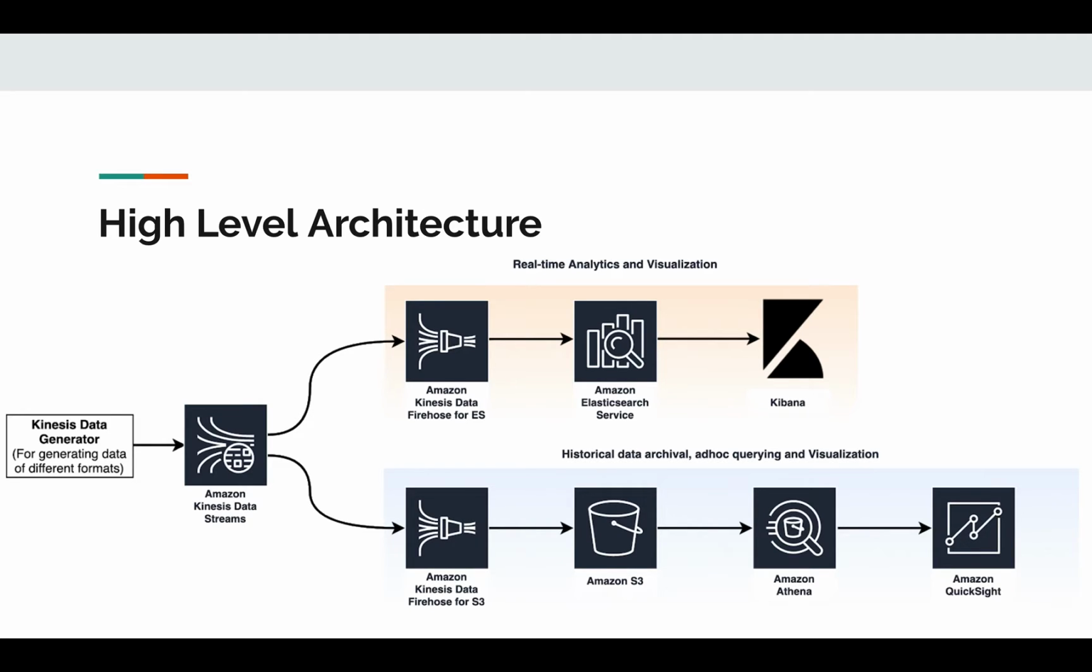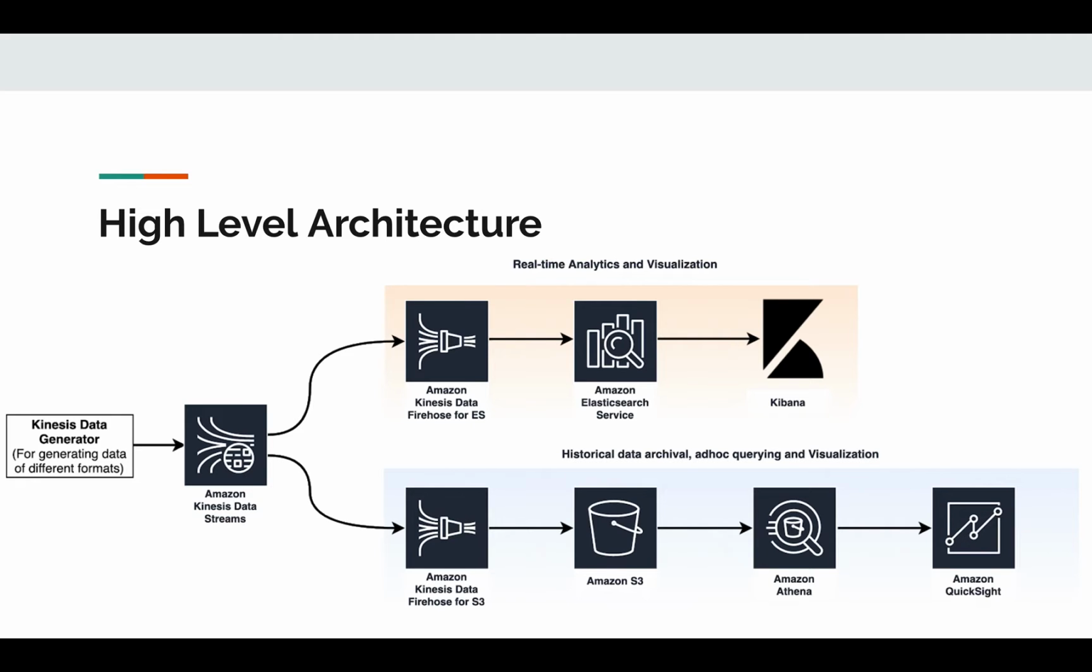This is a high-level design of the project. The entry point of the logs is Amazon Kinesis data streams, and once the data is in Amazon Kinesis data streams, it is picked up by Kinesis firehose. There are two instances of Amazon Kinesis firehose running, one to send the data to Elasticsearch, and the other is used to send the data to S3. Both of them run in parallel and consume the data from the same Kinesis streams.